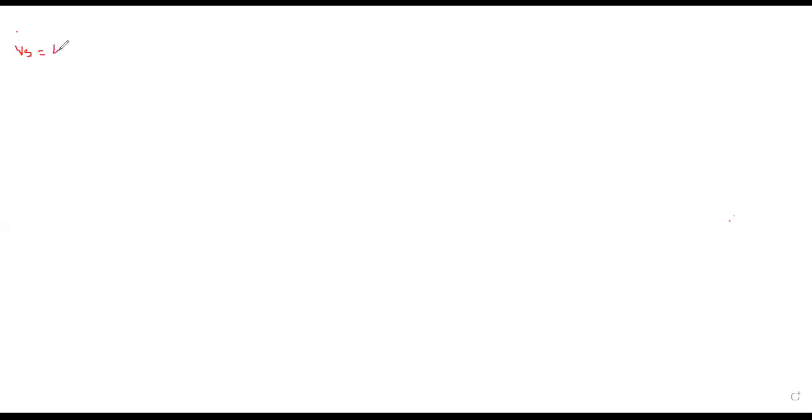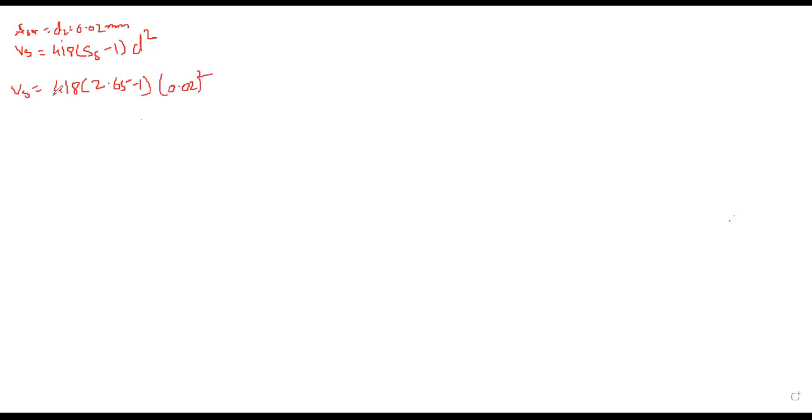Vs is equal to 418 into bracket Ss minus 1 into D square, for D2 is equal to 0.02 mm. Okay. Now, Vs is equal to 418 into bracket 2.65 minus 1 into 0.02 bracket square.